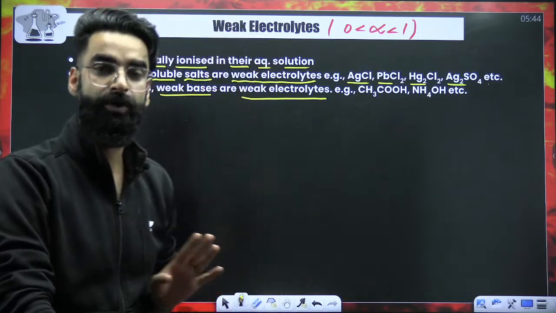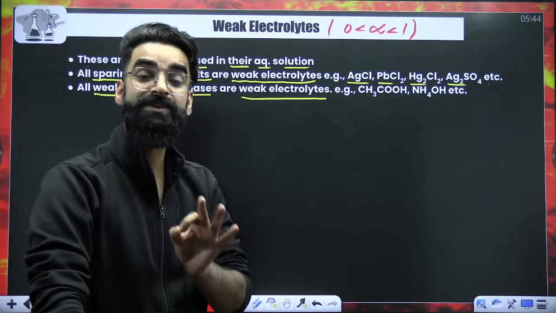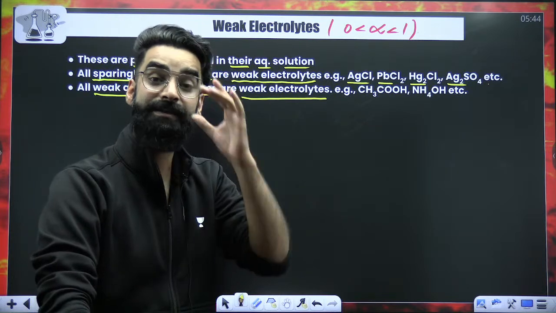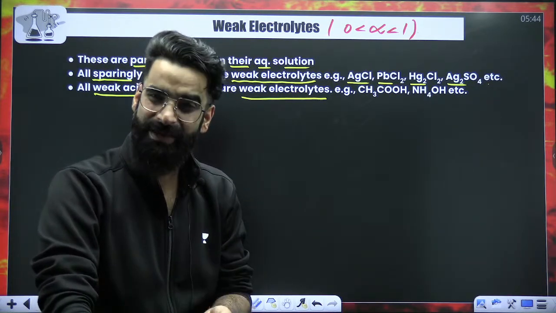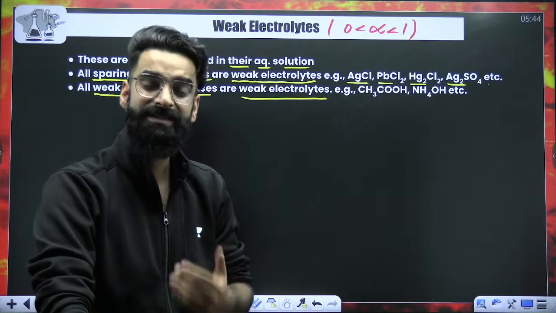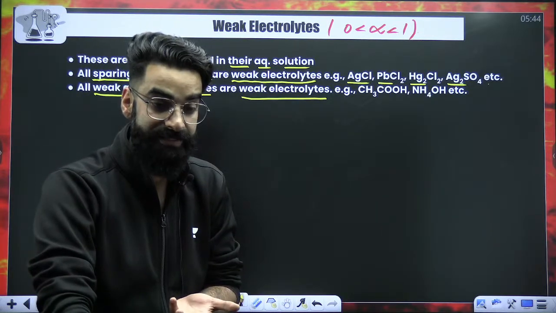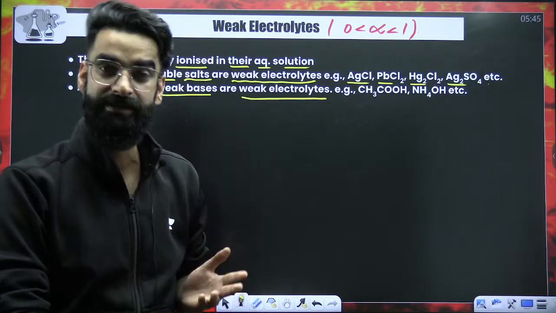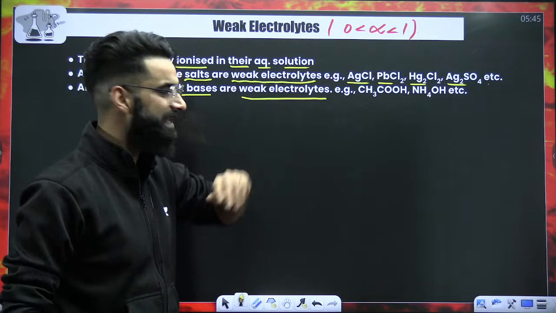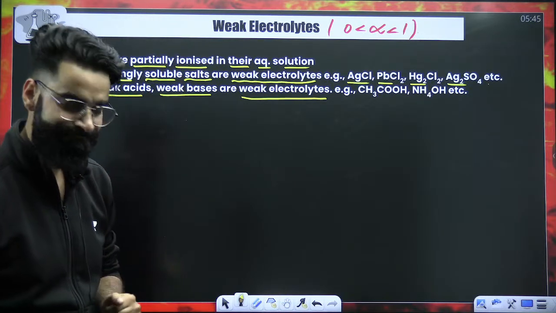So a few things which I would want you to remember. Any substance which does not get 100% ionized in its aqueous solution, you call that a weak electrolyte. Weak acids, weak bases, sparingly soluble salts, these are all examples of weak electrolytes, which do not get 100% dissociated into their ions.